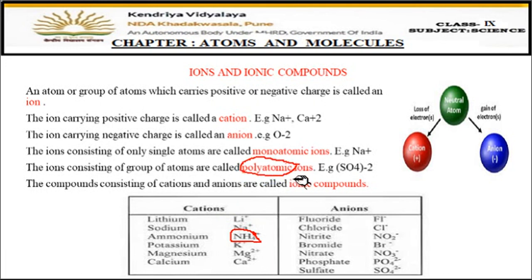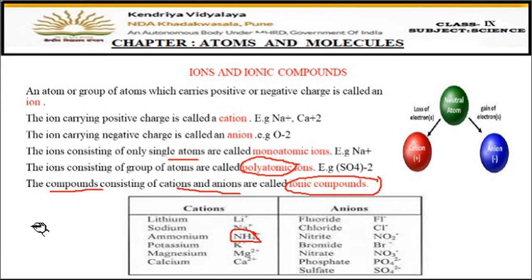If a single atom is present, then it is monoatomic. If a group of atoms is present, then it is a polyatomic ion, right? And the compounds which have cations and anions present in them are called ionic compounds. Ionic compounds means the compounds which have ions present in them.